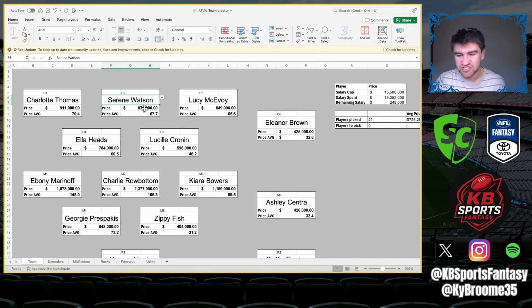It's very much tackle-based, so I don't know if she's going to be value this year, or if she's just going to hold at 67. There's plenty of girls that I reckon are going to be 600k, like, say, someone in between a Heads and a Cronin, that will potentially be more value.